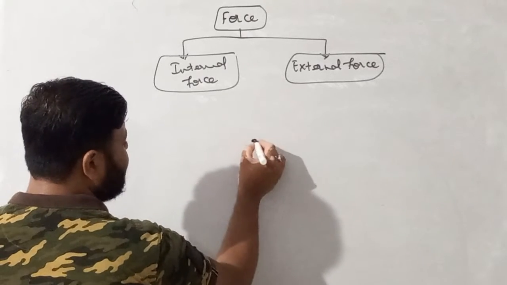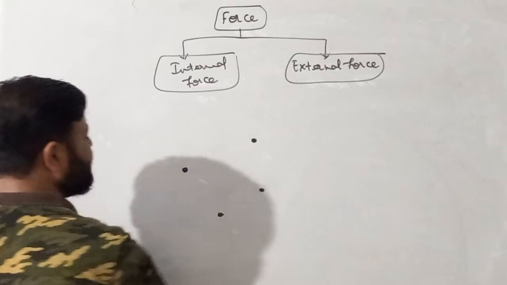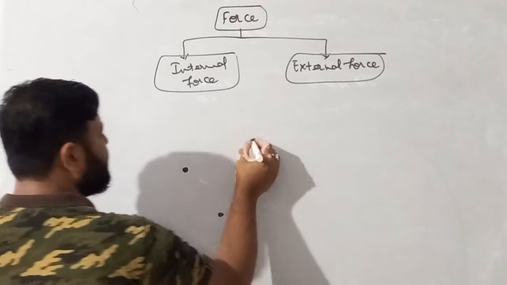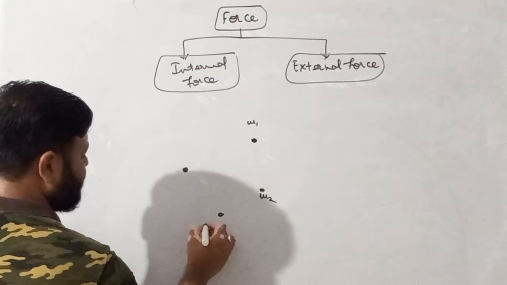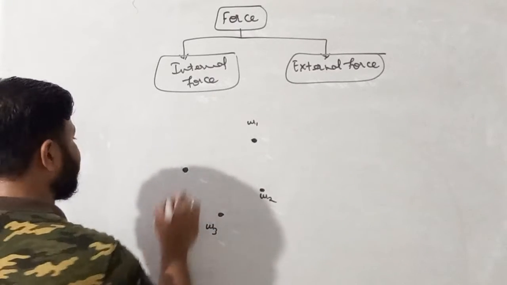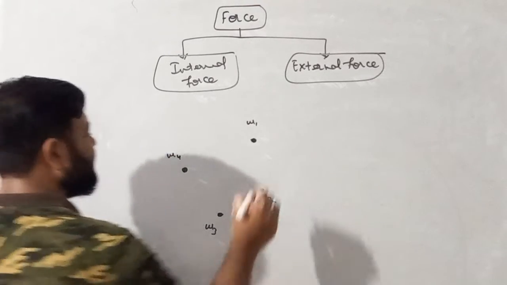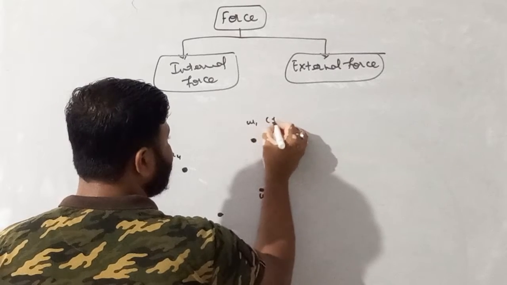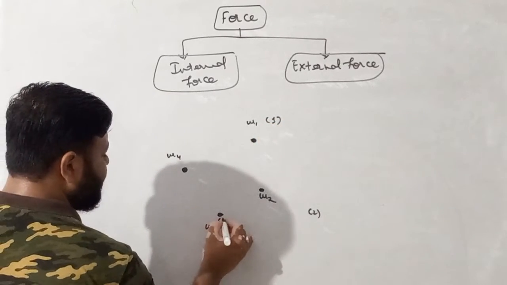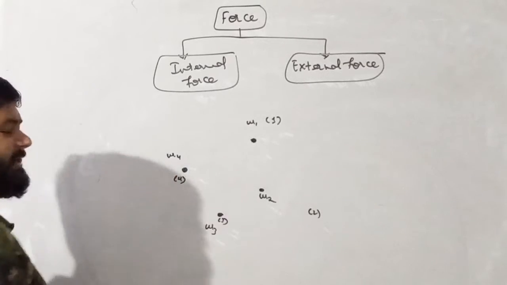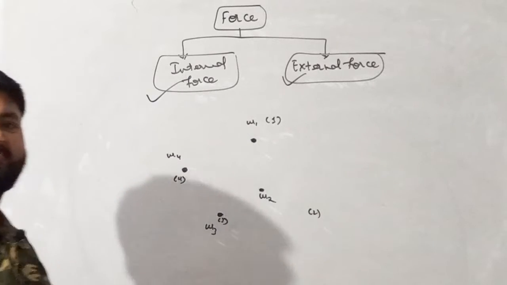Let's suppose we have 3-4 bodies like this. Let's suppose we have 4 bodies. Let the mass of this body be m1, mass of this body be m2, mass of this particle be m3, mass of this particle be m4. So 4 particles are there. This is our first particle, this is our second particle, this is our third particle, this is our fourth particle. I am discussing what actually internal force is and what actually external force is.